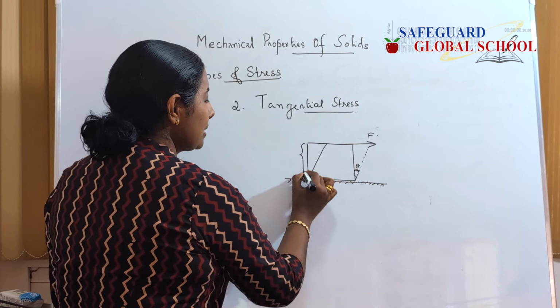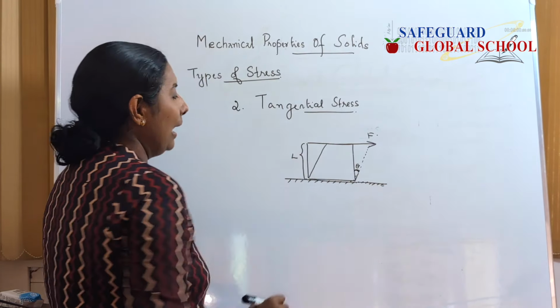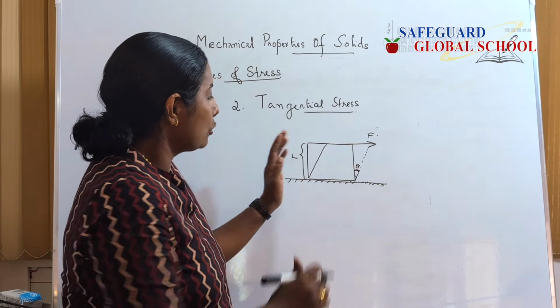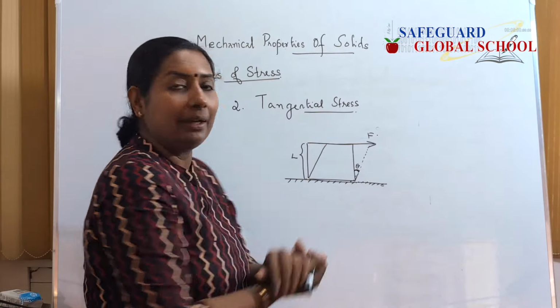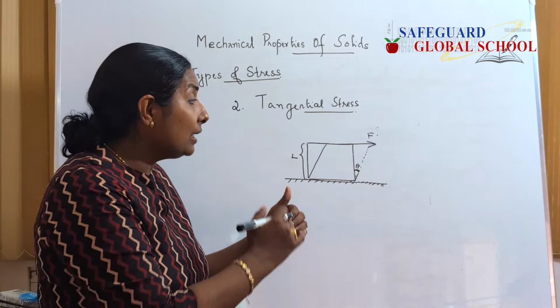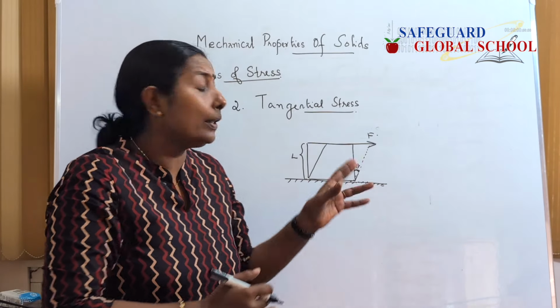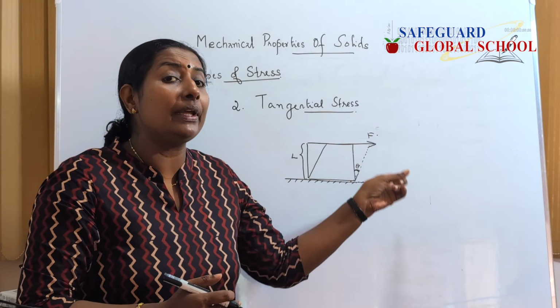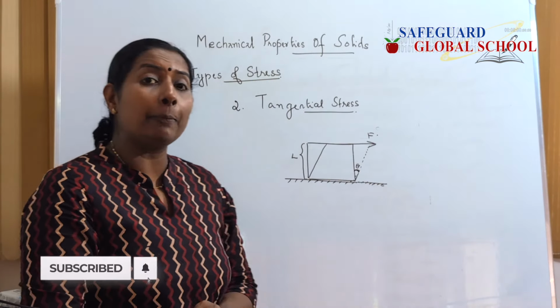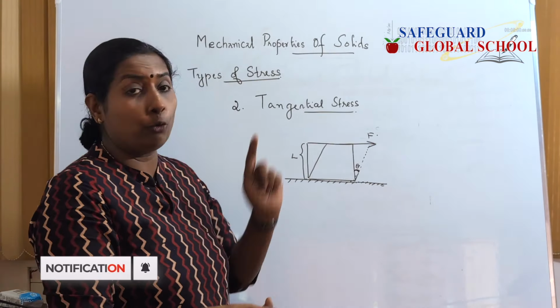So let this be L. I have applied a force on the upper surface so that the book gets displaced. What happened in this case? There is a change in shape without a change in volume. But what type of force have I applied? A tangential force.